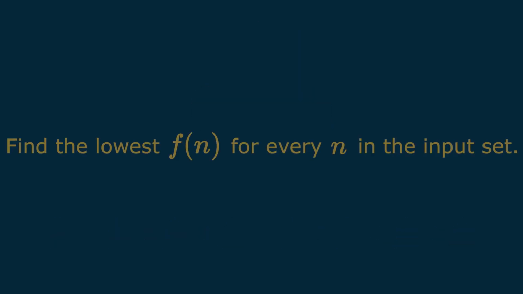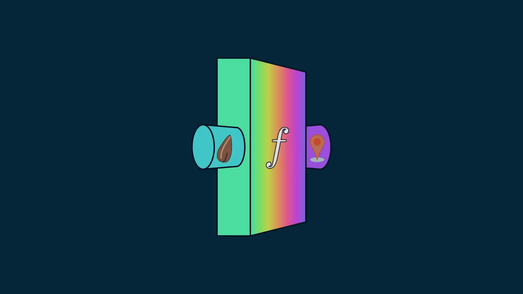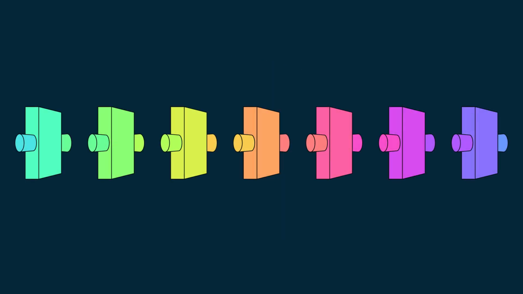The problem of day 5 can now be written as: find the lowest value f of n for every n in the input seed set. What we'll have to do is find a way to express f of n for a given n, and to compute f, we'll first have to know how to compute the intermediate functions. Now that we know what to do, let's write some code.